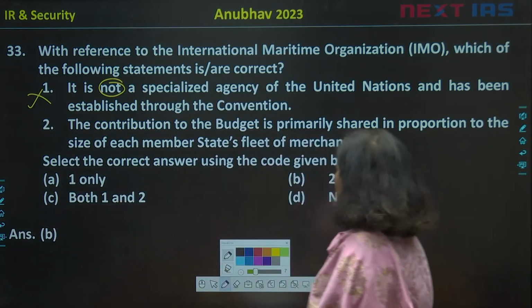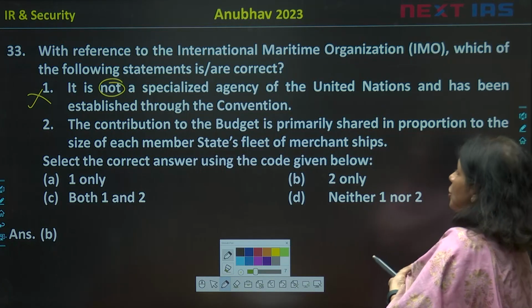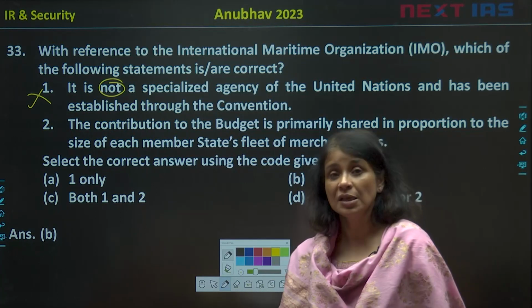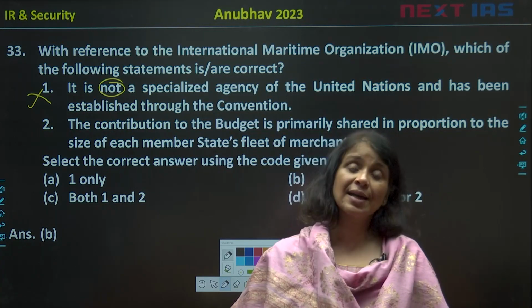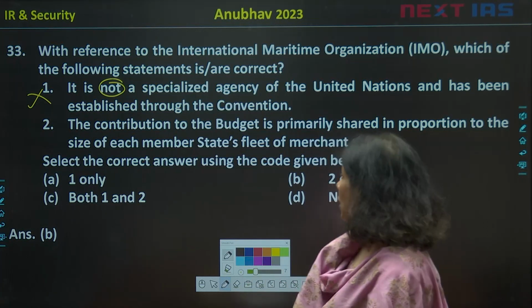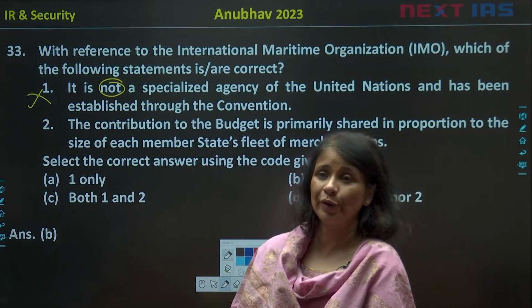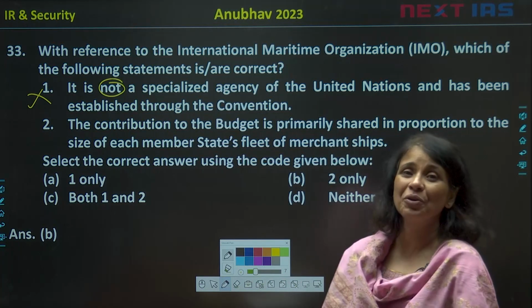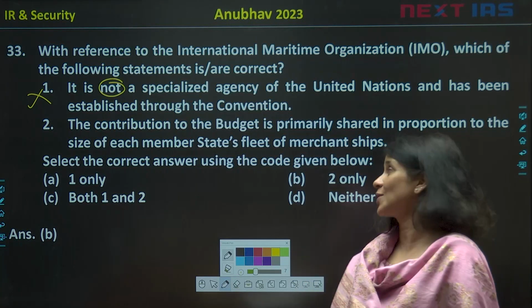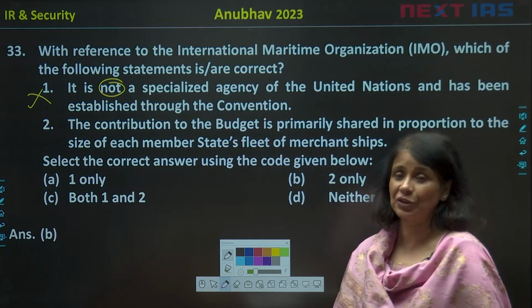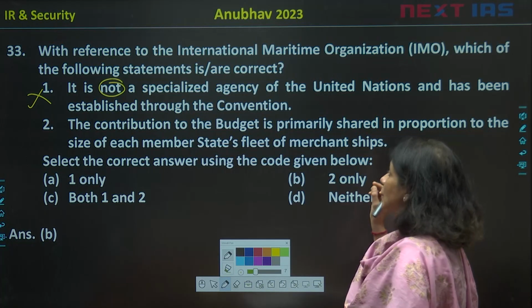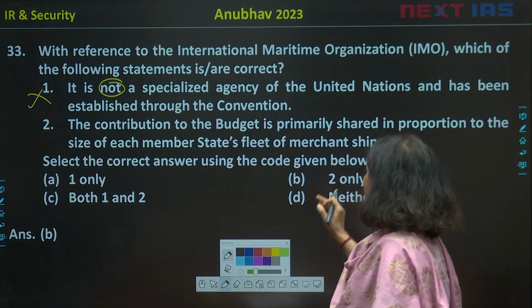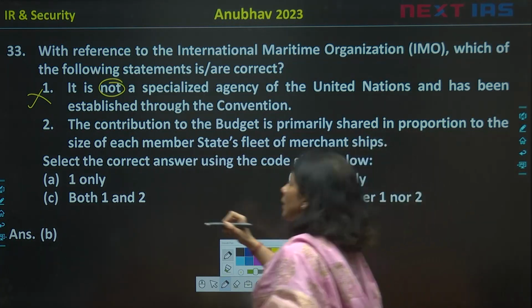Now, the contribution to the budget is primarily shared in proportion to the size of each member state's fleet of merchant ships. This is very unique, and this is correct also. The bigger the size, the contribution to the budget would be more, because the more you are using the services, the more you are polluting the environment. It's not a penalization, but yes, you have to contribute more to the budget. So it is directly proportional to the size of the merchant ships. It's not about naval ships, it's only about merchant ships. So number 2 is correct.